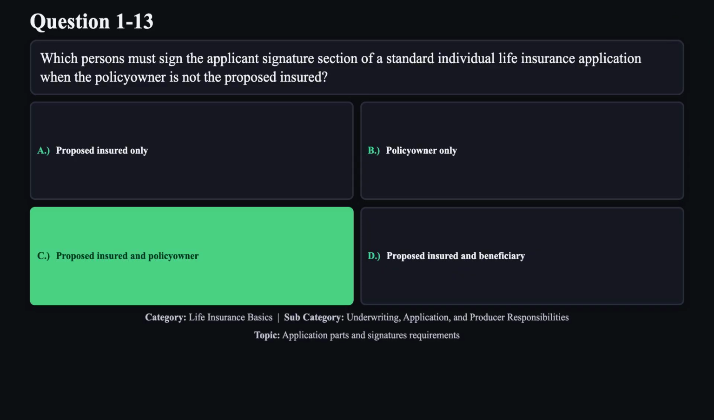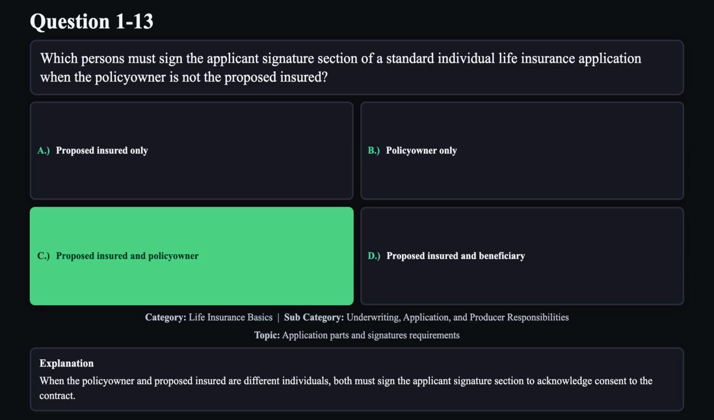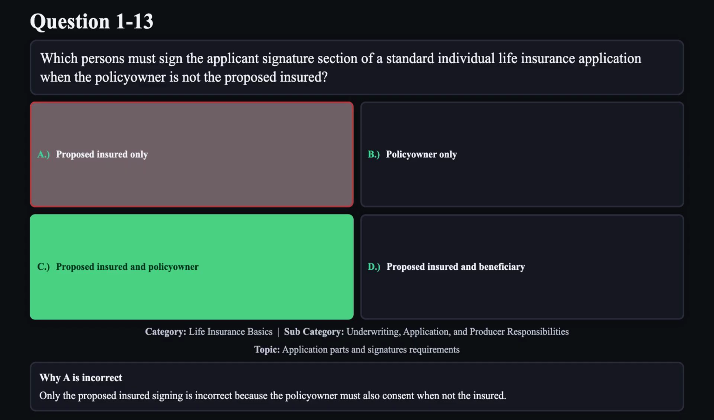The correct answer is C. When the policy owner and proposed insured are different individuals, both must sign the applicant's signature section to acknowledge consent to the contract. Reason A is not correct. Only the proposed insured signing is incorrect because the policy owner must also consent when not the insured.